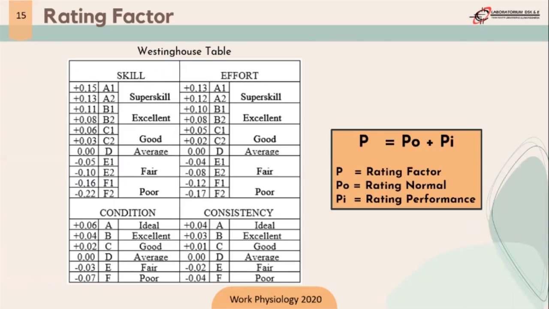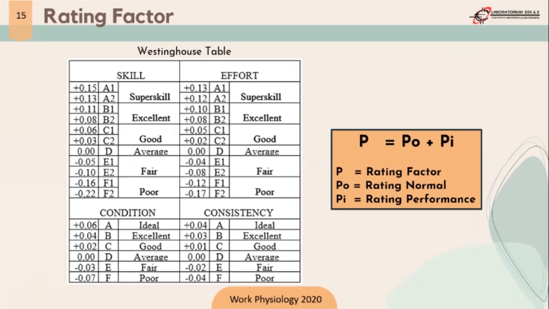In skills and effort, there are 2 categories in 1 criterion. For example, in super skill, there are A1 and A2. How do we decide between A1 and A2? We need to read the description of each criterion. As we can see in the module attachment, you can open the module, and there are descriptions for the Westinghouse table.